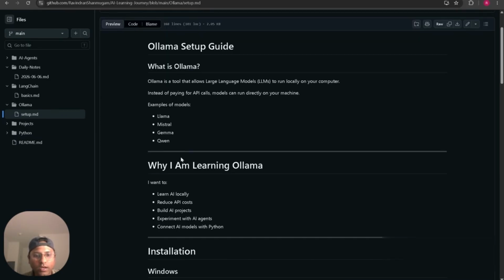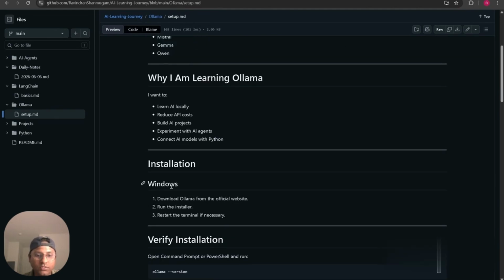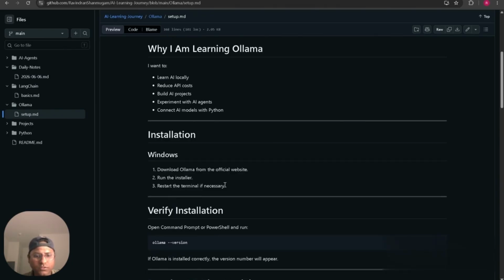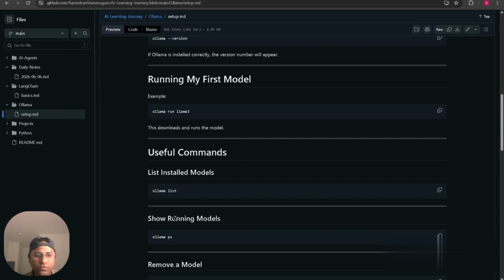What I am learning with Ollama is to learn AI locally. It reduces API cost, and you can build a lot of AI projects. For installation, you can directly download from the official website, run the installer, and restart the terminal if necessary. This is the command you want to paste: ollama --version, and run ollama. And then if you want to see what Ollama models you have, you can see the list.